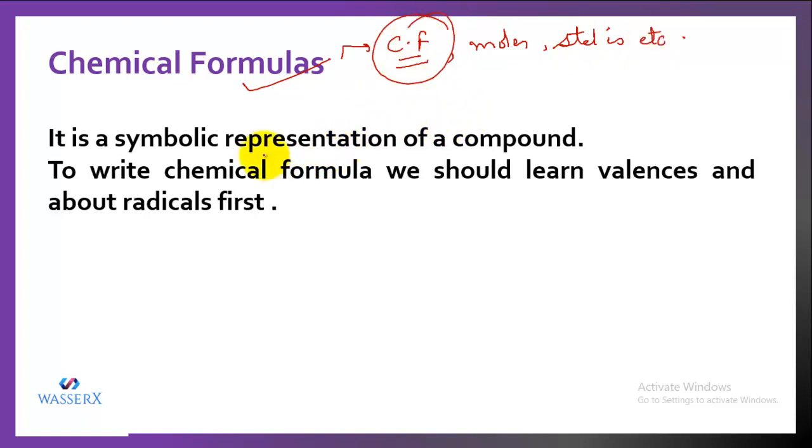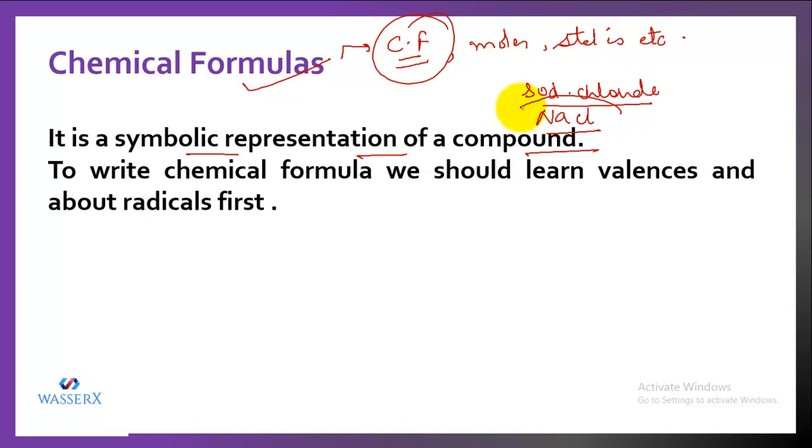See, a chemical formula is the symbolic representation of a compound. That means, if I say I have sodium chloride, instead of writing it out like this, in chemistry we make use of a chemical formula with specific symbols. We form the specific formula for it. Like for sodium chloride, it is NaCl, right? One Na and one Cl form one molecule of NaCl.